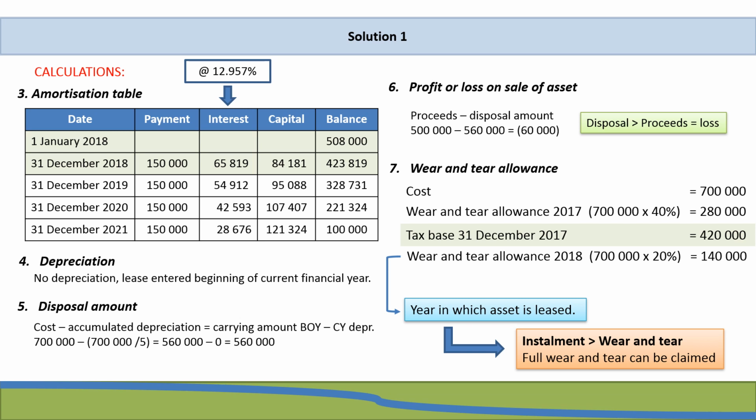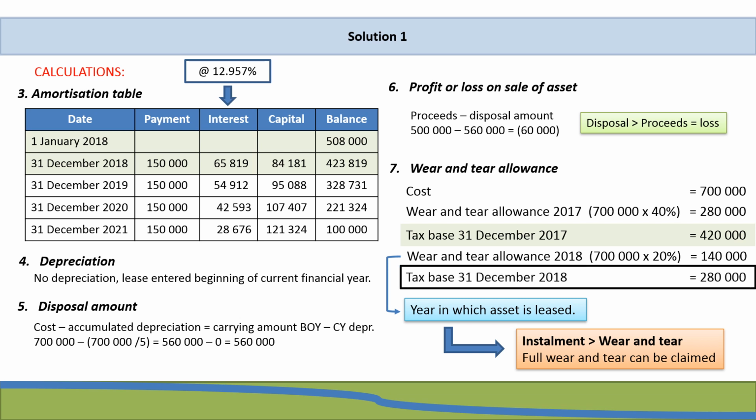If we deduct our 2018 wear and tear allowance from our tax base as at 31 December 2017, that gives us our tax base as at 31 December 2018 being 280,000. In other words, this represents the amount that will be deductible in future.